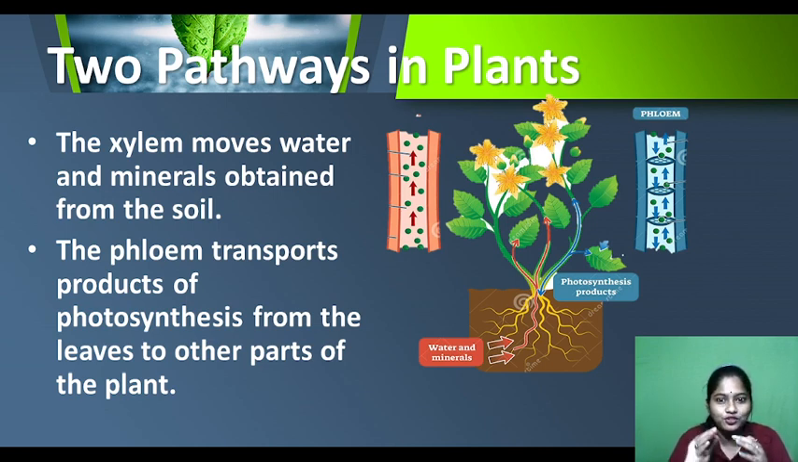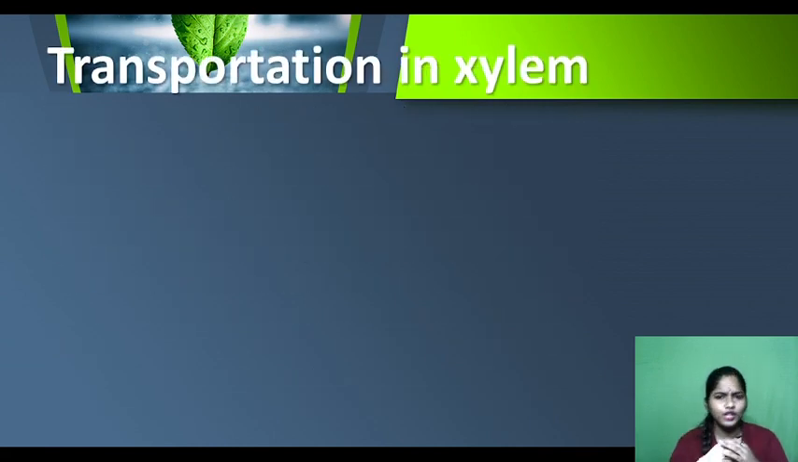Super easy, right? So you have to relate or make some tricks so that it will be easy for you to remember. So two pathways of the vascular system: xylem and phloem. Xylem helps in the transportation of water and minerals from where? From the soil to different parts. And phloem will transfer the food where? From the leaves to different parts. Clear? Easy? Yes.